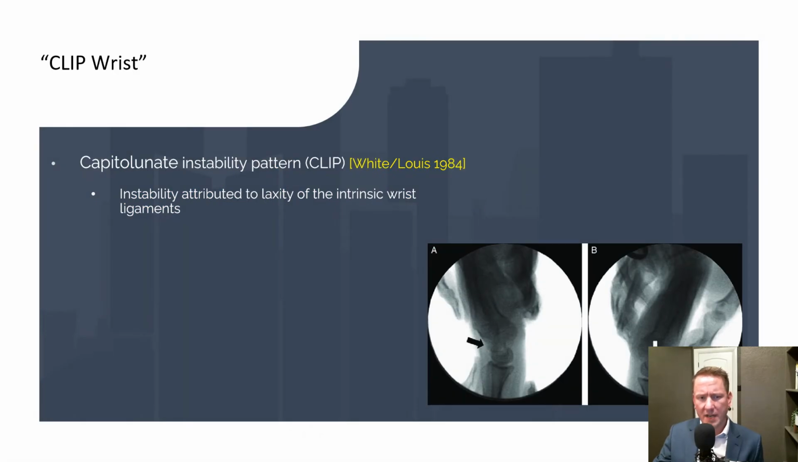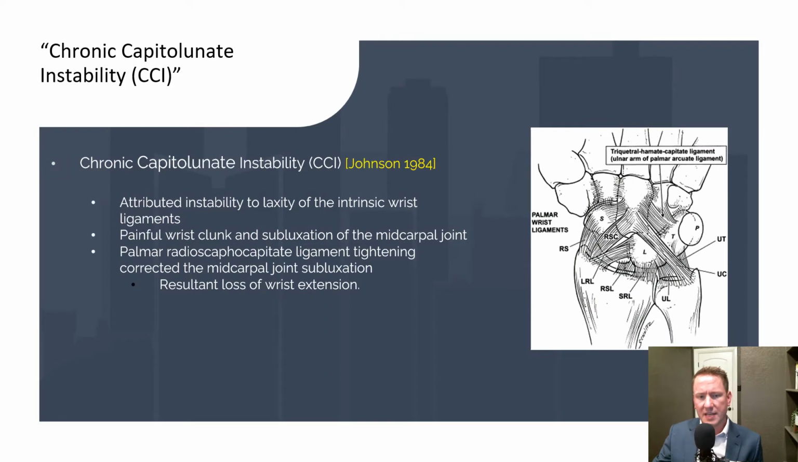In 1984, White and Lewis introduced the term capitolunate instability pattern, or CLIP wrist, and they noted instability through the midcarpal joint that they attributed to laxity of the intrinsic wrist ligaments. Also in 1984, Johnson introduced the term chronic capitolunate instability and described instability through the midcarpal joint that they attributed to laxity of the intrinsic wrist ligaments as well. Patients had a painful wrist clunk and subluxation of the midcarpal joint in the dorsal direction, and they were treated with palmar radioscaphocapitate ligament reefing that corrected the midcarpal joint subluxation but resulted in loss of wrist extension.